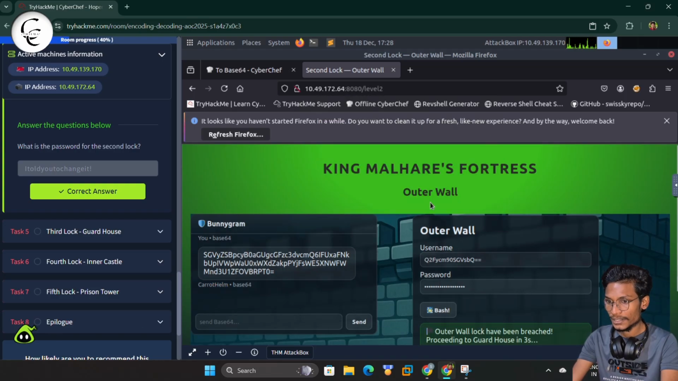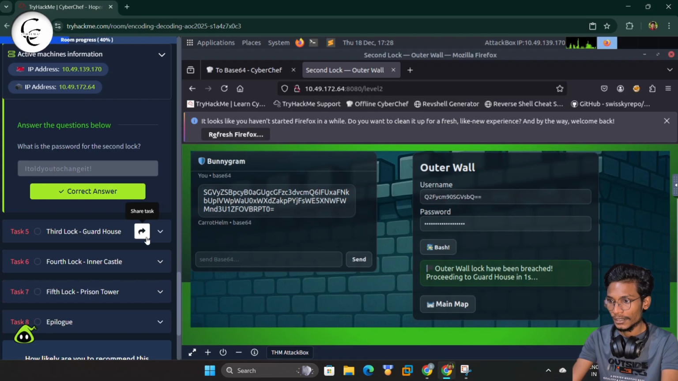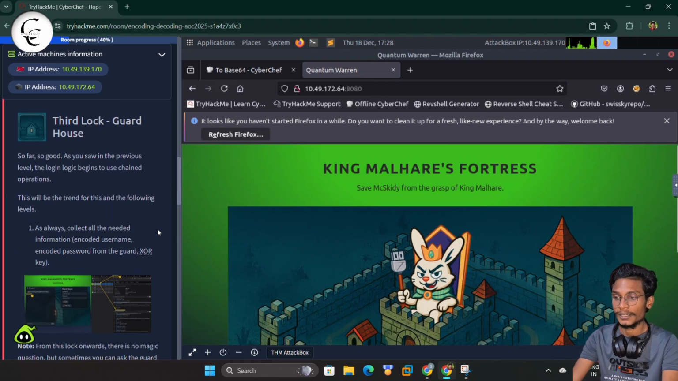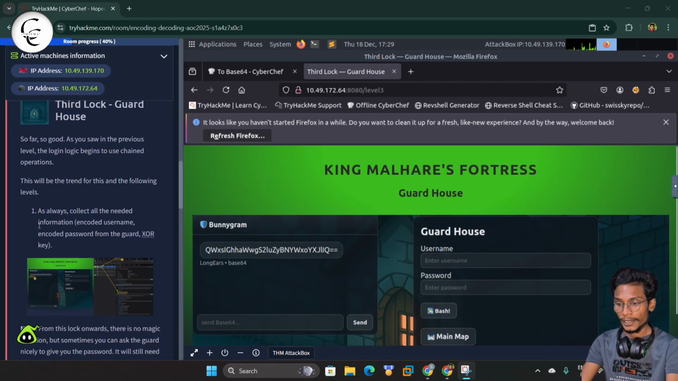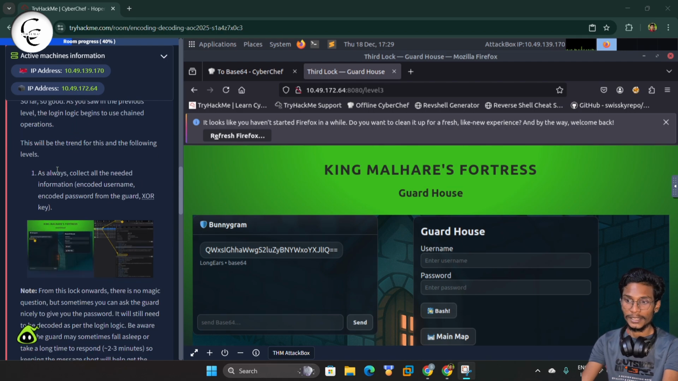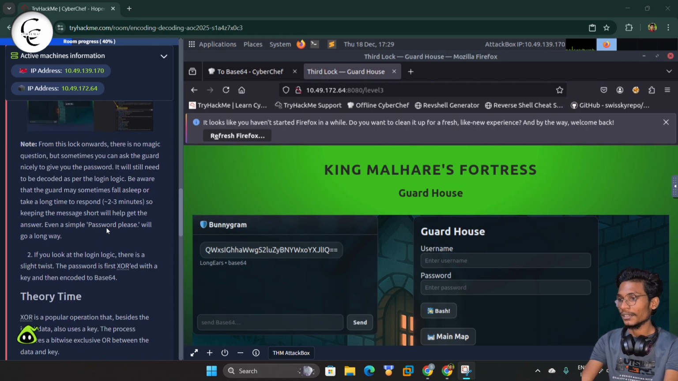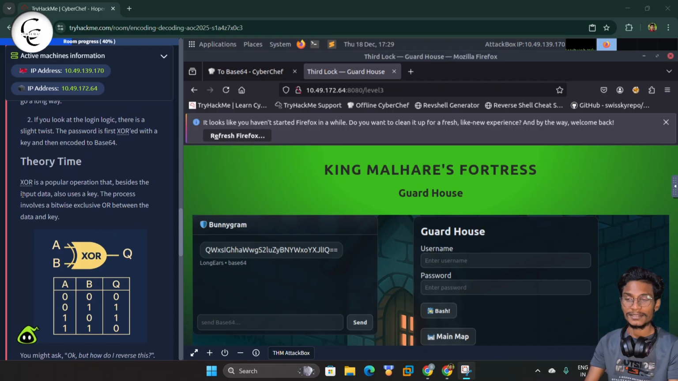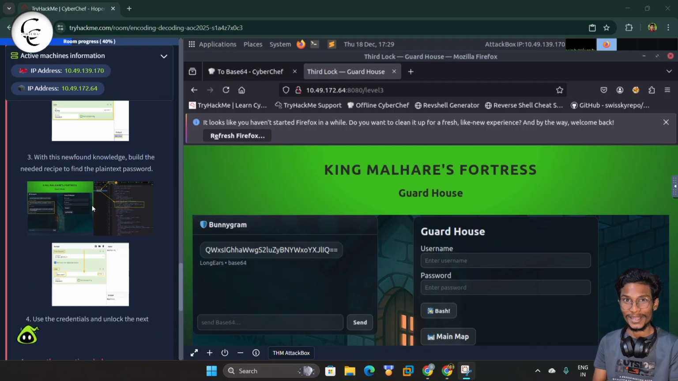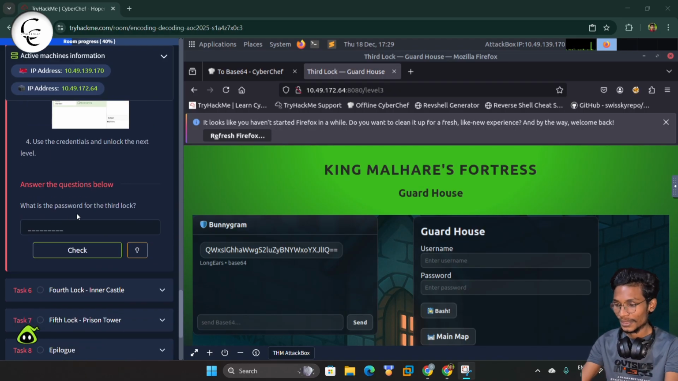So guys, here you can see we have unlocked the second gate. Now we can move to the third gate. Guys, for the third gate we will not get any magical text from the HTML header. We have to try something of our own and we have to get the password from the user. The user is long here. We have to try something of our own and extract the password from him.